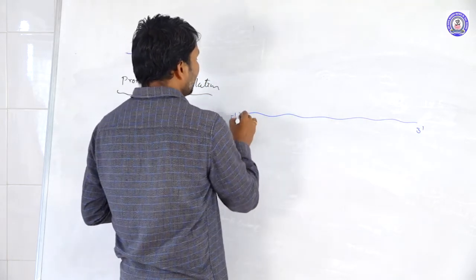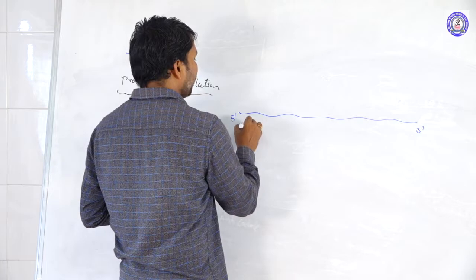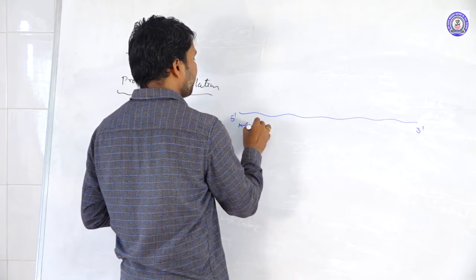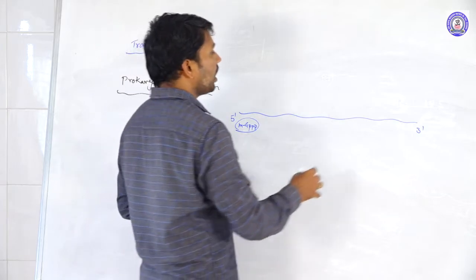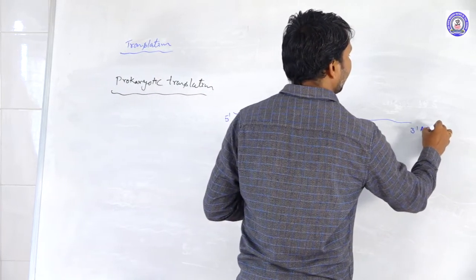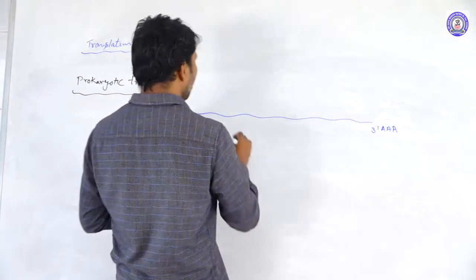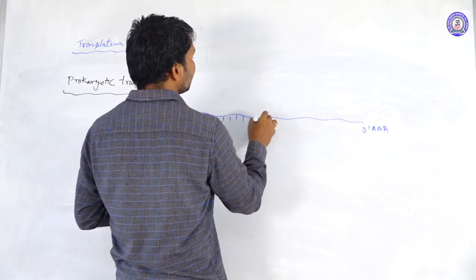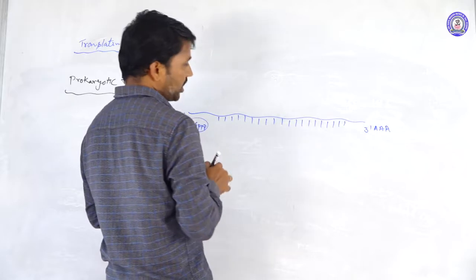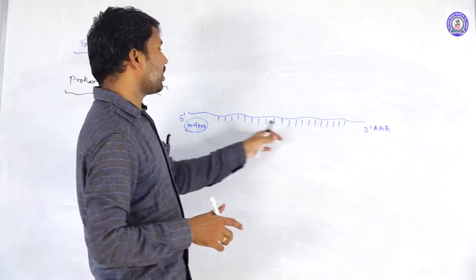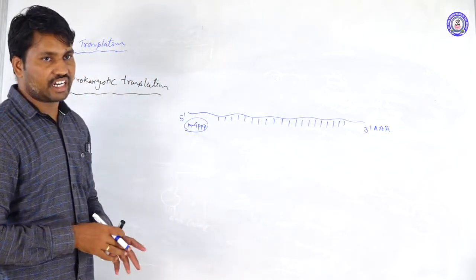Here the 5 prime methylated guanosine triphosphate cap is present and the 3 prime poly-A tail is present. In between, the structural gene sequence, the exon sequence, is present in the case of the eukaryote. But in the prokaryotes, only the structural gene sequence is present here.